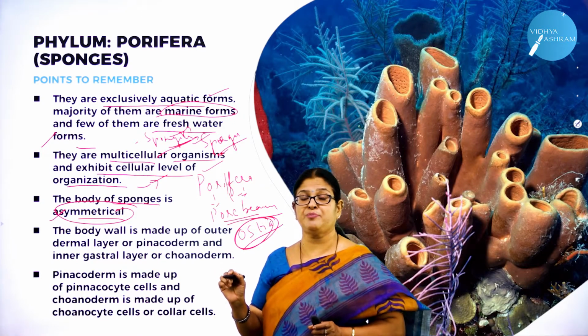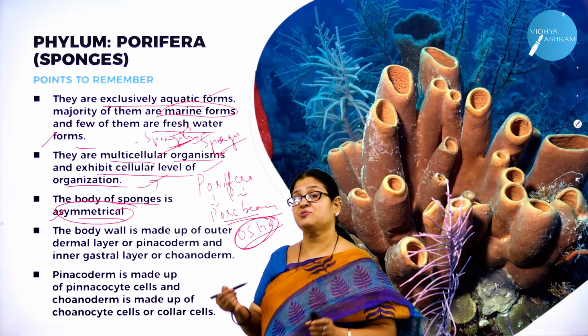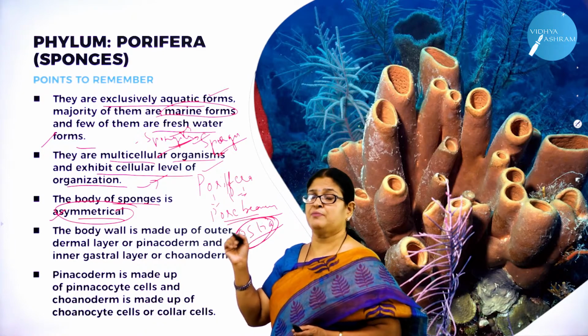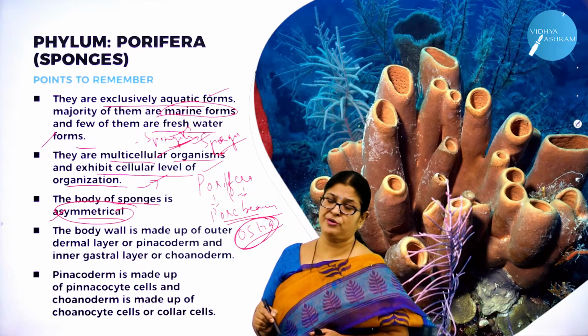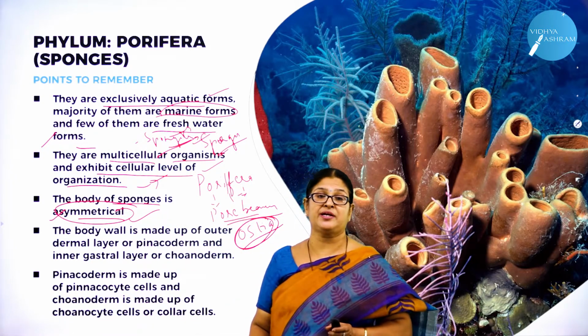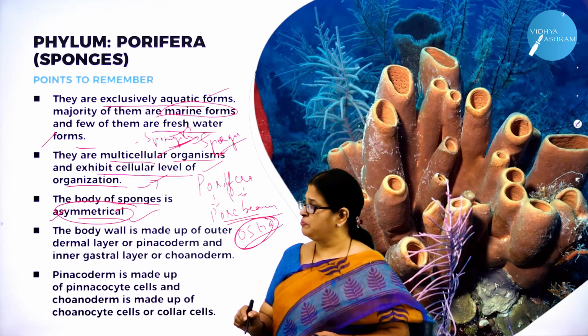As I said, there are 9 invertebrate phyla, and it is very difficult for you all to remember all the points, so be keen on the points I am going to explain. They are asymmetrical; the body cannot be divided into 2 equal halves in any plane.